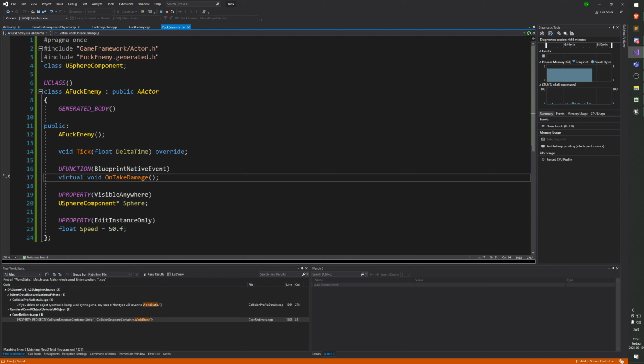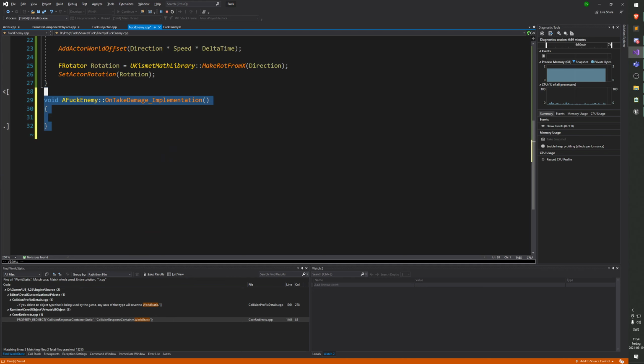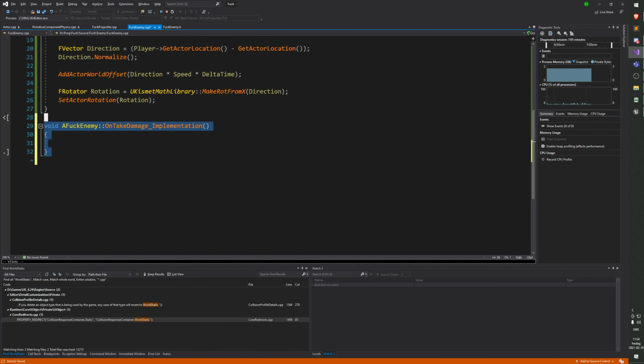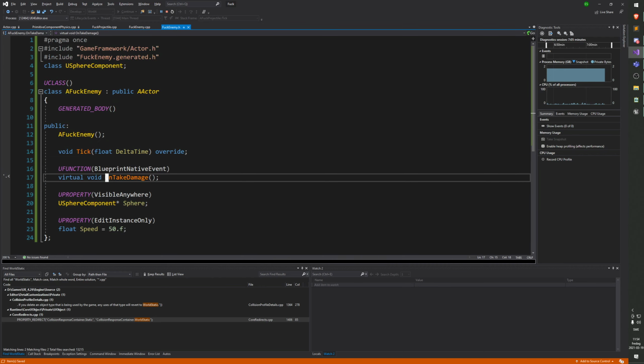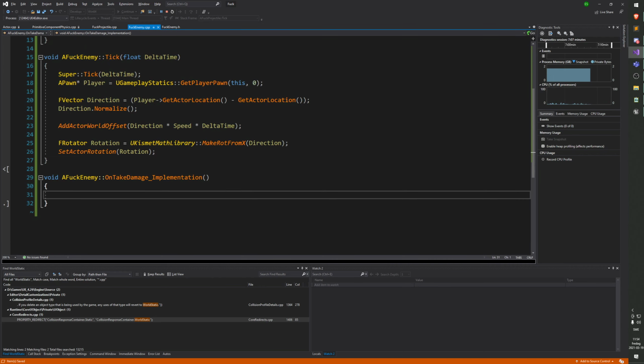It's fine. So here we have to be a little bit careful, because if I just implement this, let's see what happens. Okay, it actually did it for me. So the thing you do here, ugly, is that you actually define it as on-take damage _ implementation.